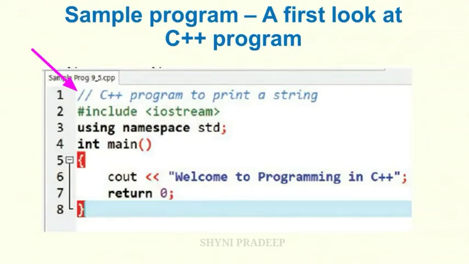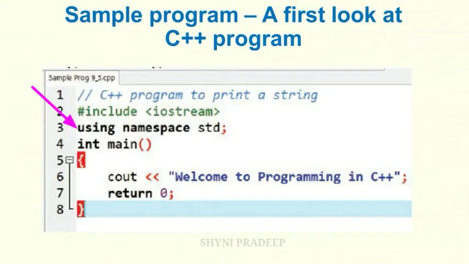Okay. And the next, #include <iostream>. Usually all C++ programs begin with include statements starting with a hash symbol. Okay. This symbol is the directive for the preprocessor. That means these statements are processed before the compilation process begins. Here the header file is iostream. This header file iostream should be included in every C++ program to implement input-output functionalities.